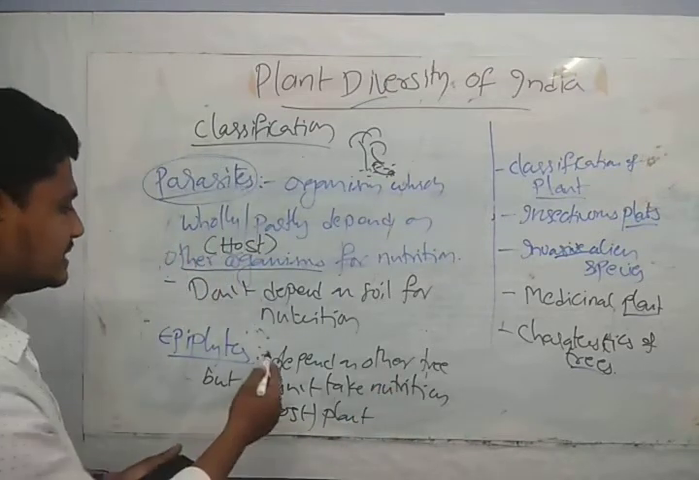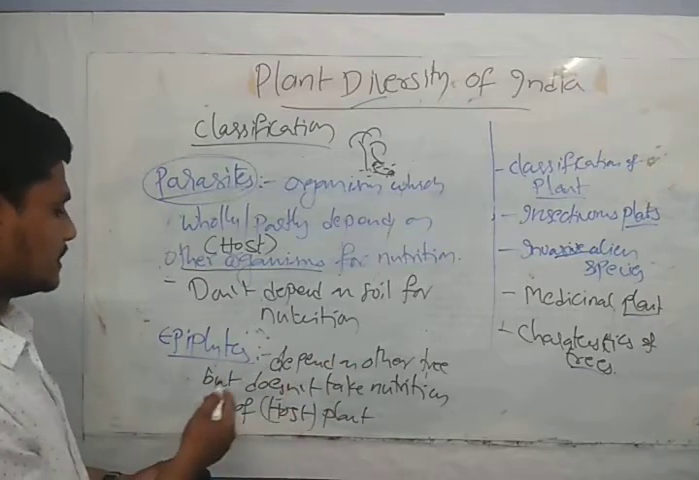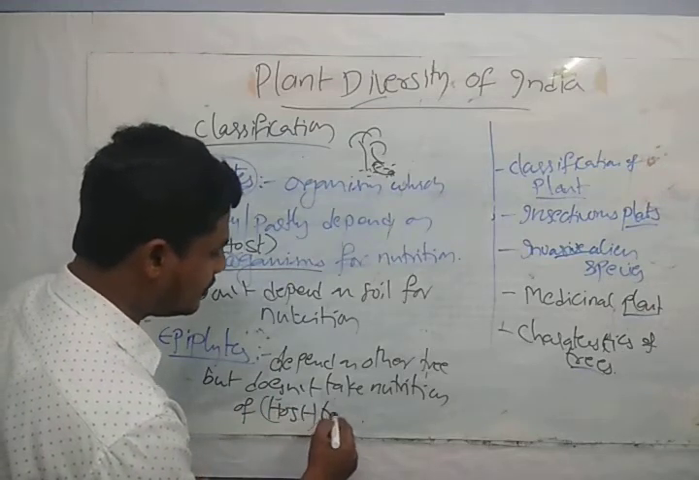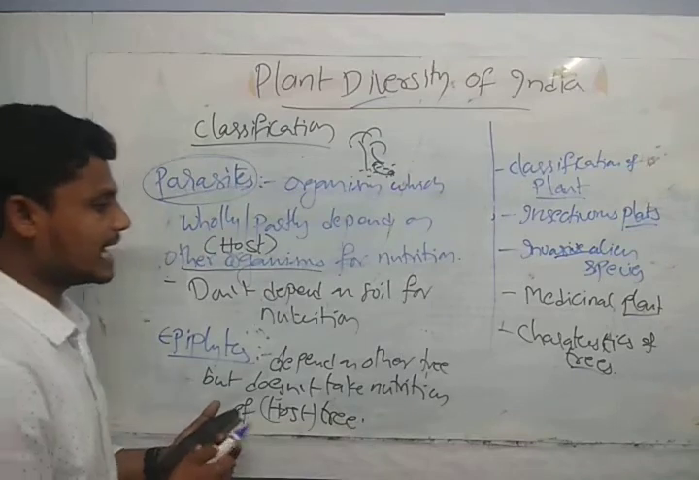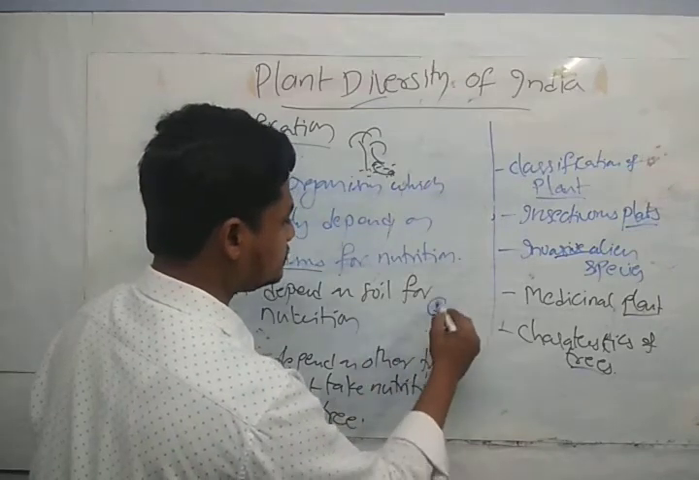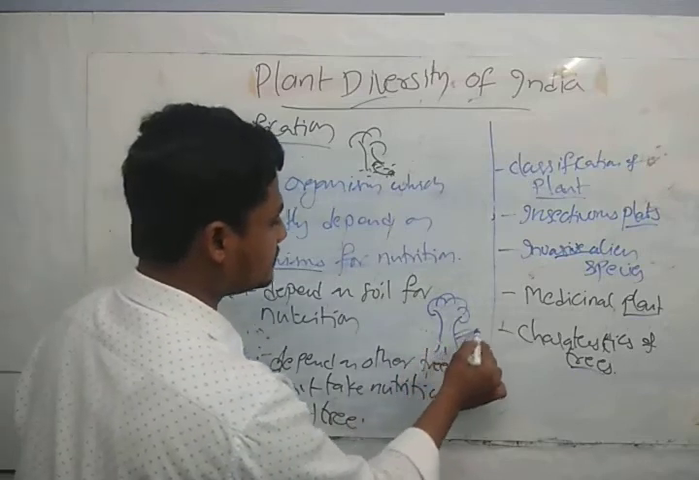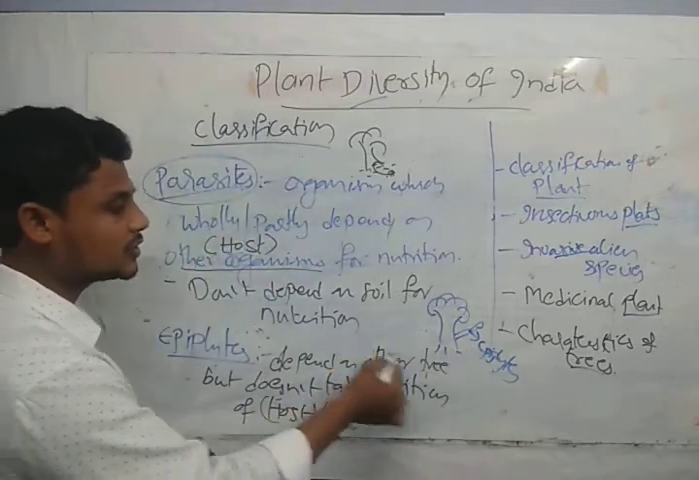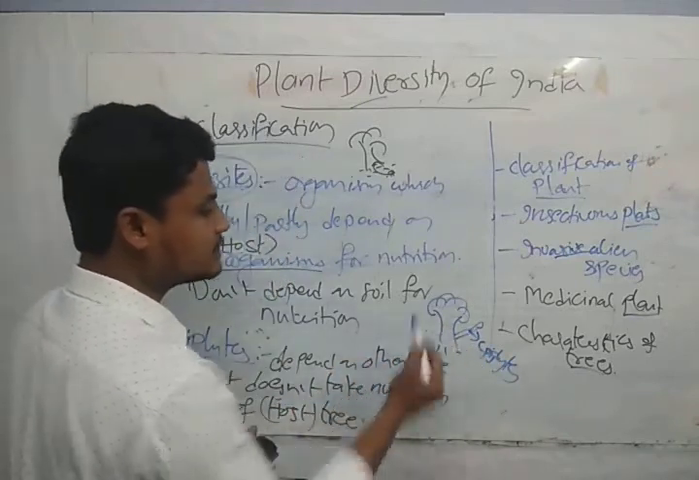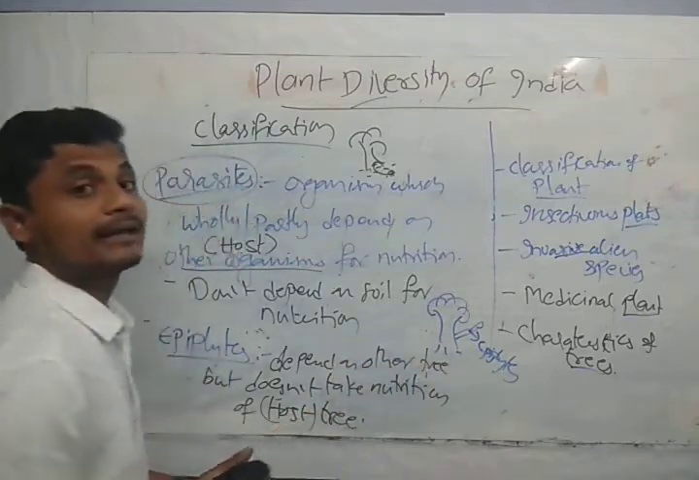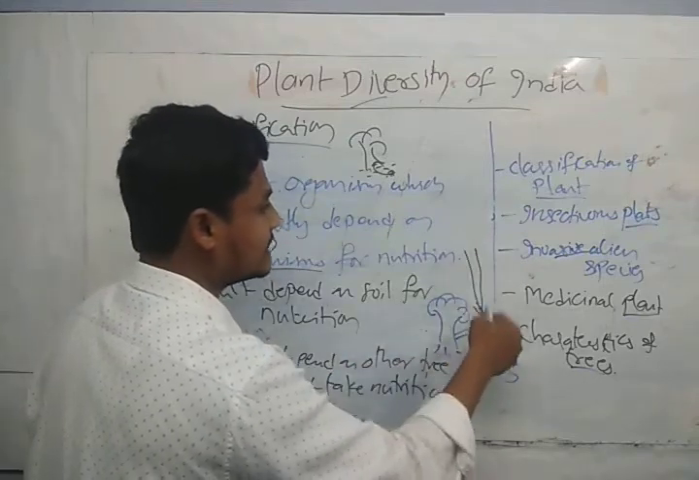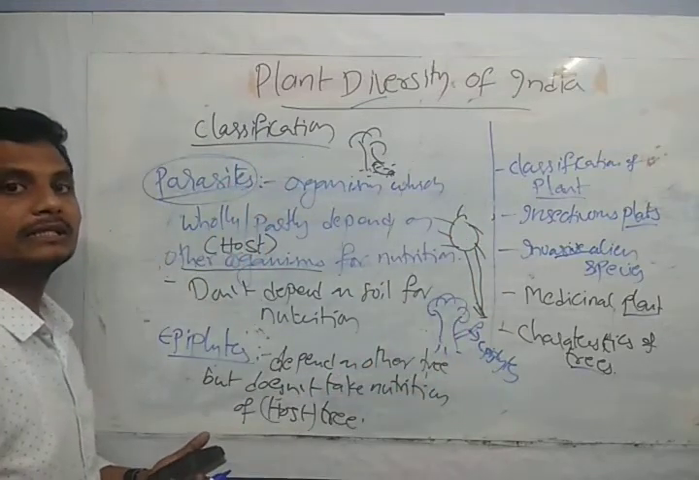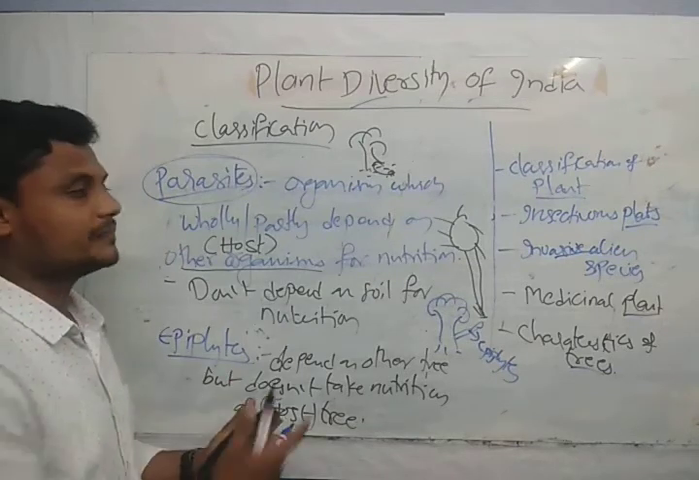Okay, guys. So these epiphytes depend on another tree but do not take the nutrition of the host tree. Generally, if you have a tree in such a manner, the epiphytes will come somewhere. But these epiphytes are not taking the nutrition of this plant. They are not disturbing the nutrition of the main plant, but they depend on it for sunlight, only for sunlight, guys. For sunlight purposes they depend upon this plant, and they will get the air from the sun. They will get the moisture from the atmosphere.